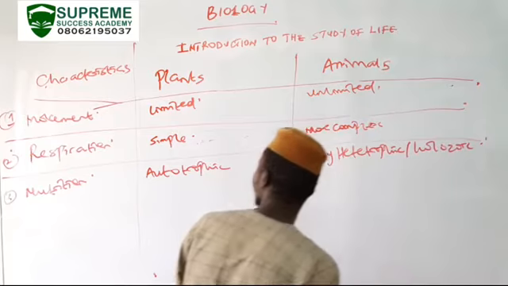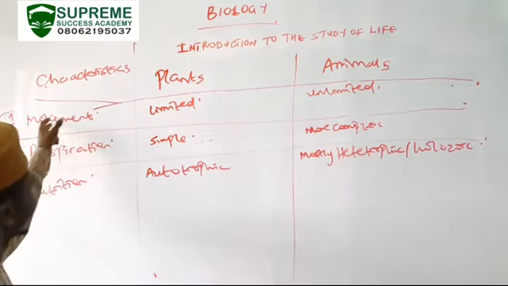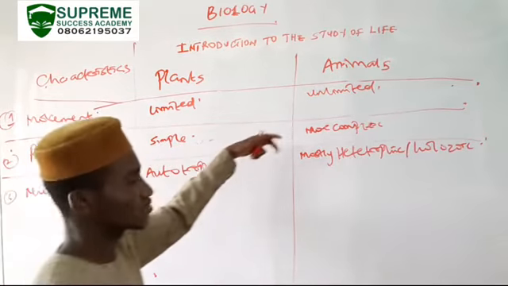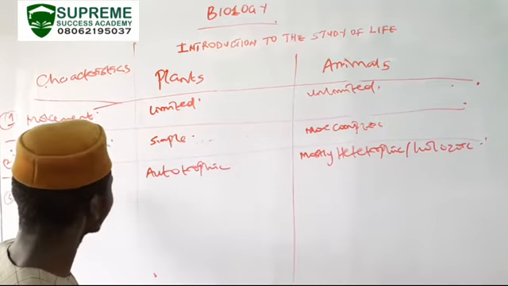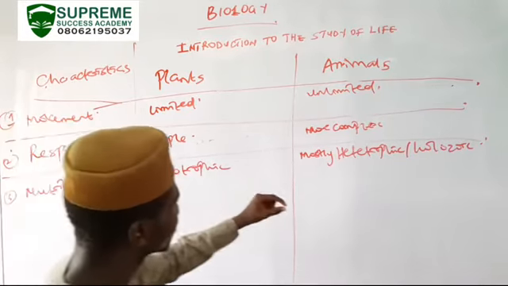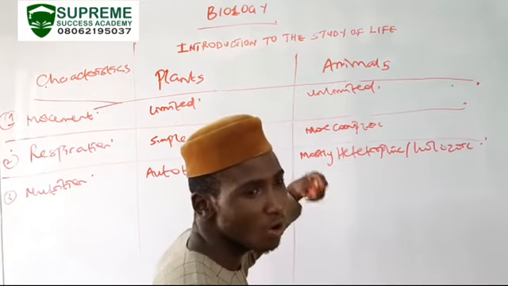So plants have limited movement, animals have unlimited movement. Respiration in plants is simple, respiration in animals is much more complex.